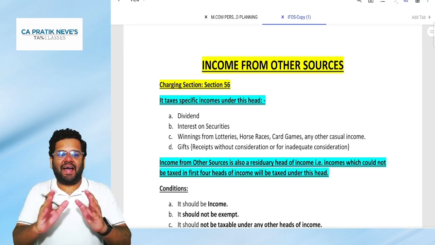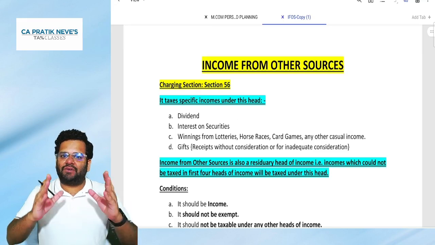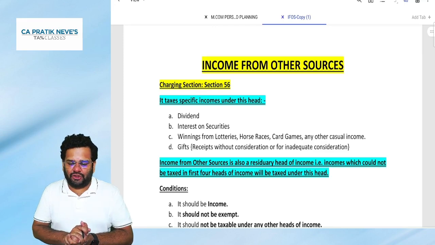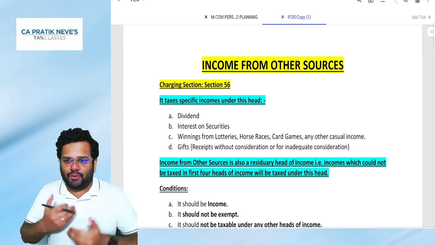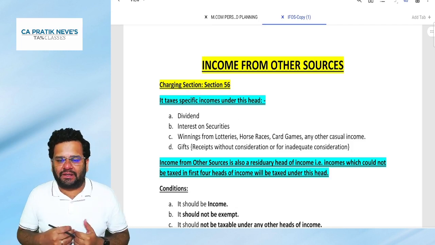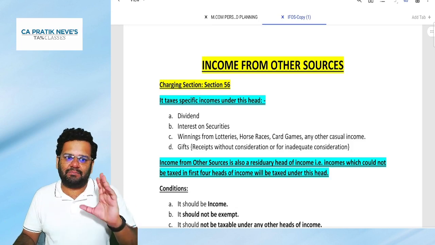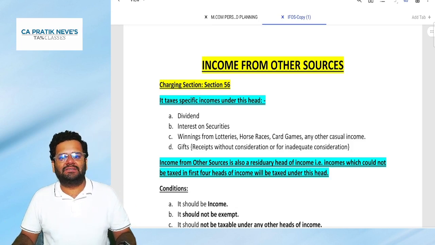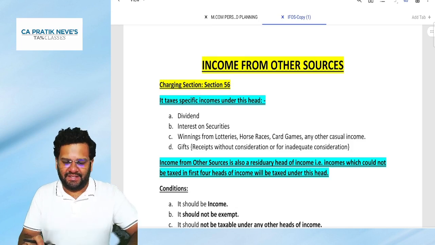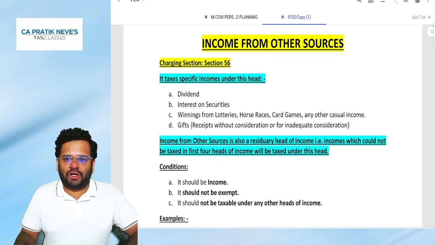Hello friends, I again welcome you to this session of IFOS, income from other sources. Let us quickly again run through this topic and also through the gifts and then do one example on gifts. Are you all ready? Yes sir, absolutely. So, income from other sources.